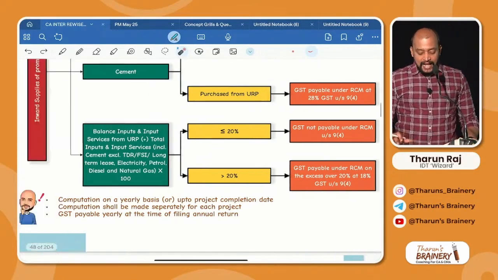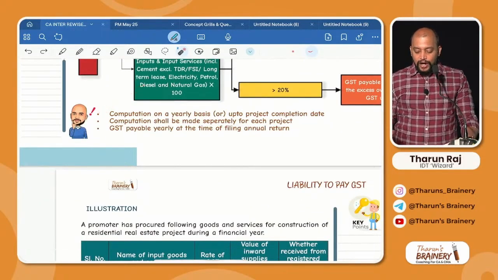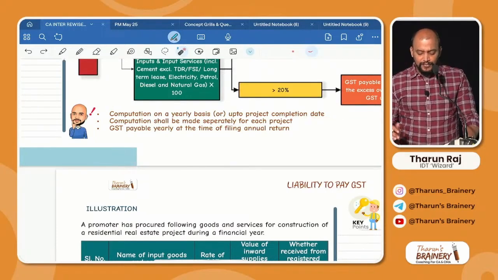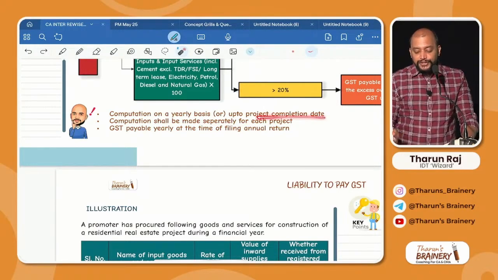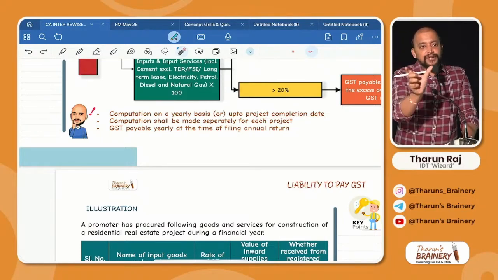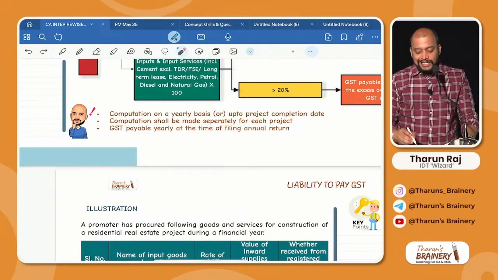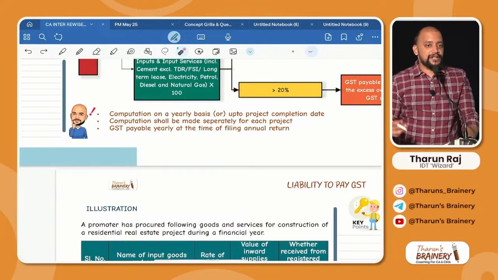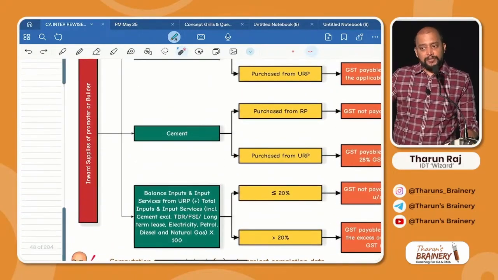Is it clear? And this computation should be made on a yearly basis or up to project completion date, and the computation shall be made separately for each project. This computation we need to see on a yearly basis. What is the meaning of up to project completion date? For example, if the construction takes 8 months only, then for 8 months you do. GST computation shall be made separately for each project. GST is payable yearly at the time of filing annual return. So this GST we will not pay monthly. This we will pay on a yearly basis at the time of filing annual return.